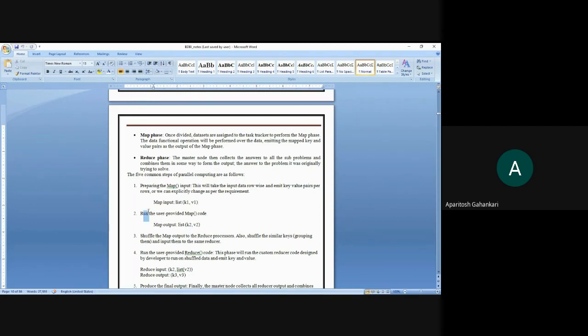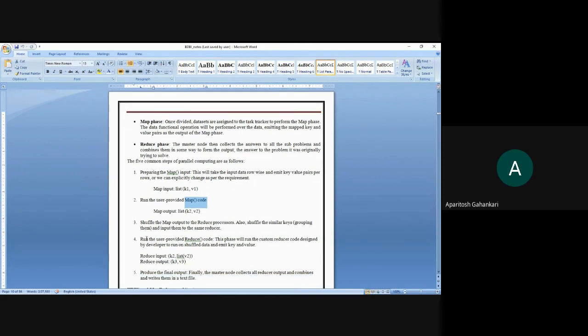Then it uses the map function to map these key values, and you shuffle these maps to produce the output of the map phase. Whatever is derived, that is the output of the map phase, will be provided as input to the reduce phase using the reducer code.